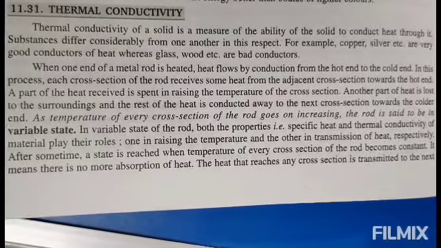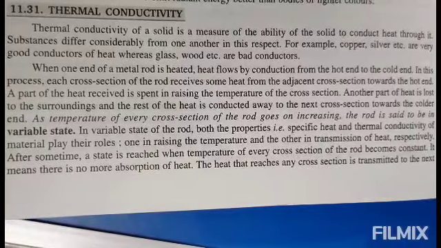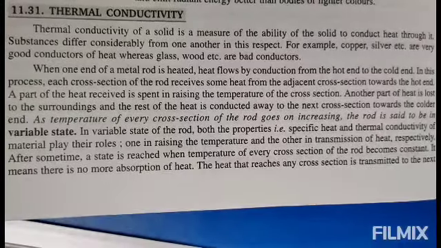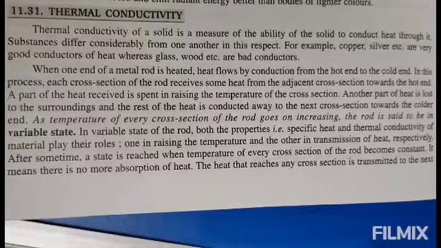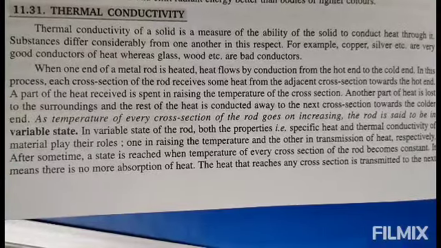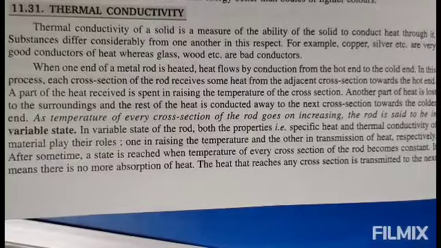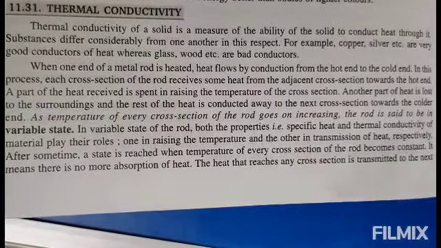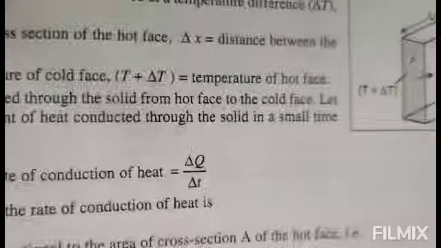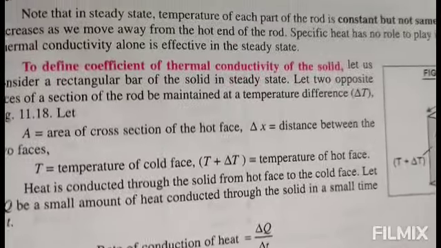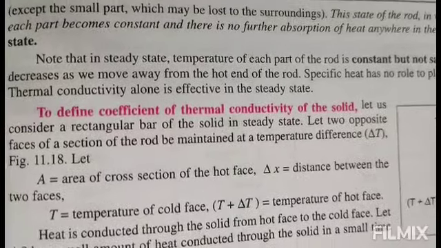After some time, a state is reached when the temperature of every cross section of the rod becomes constant. It means there is no more absorption of heat. The heat that reaches any cross section is transmitted to the next, except the small part which may be lost to the surroundings.